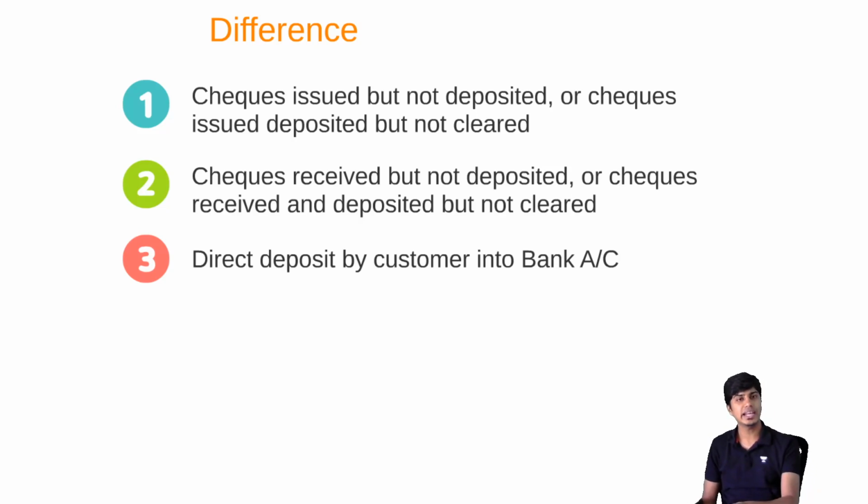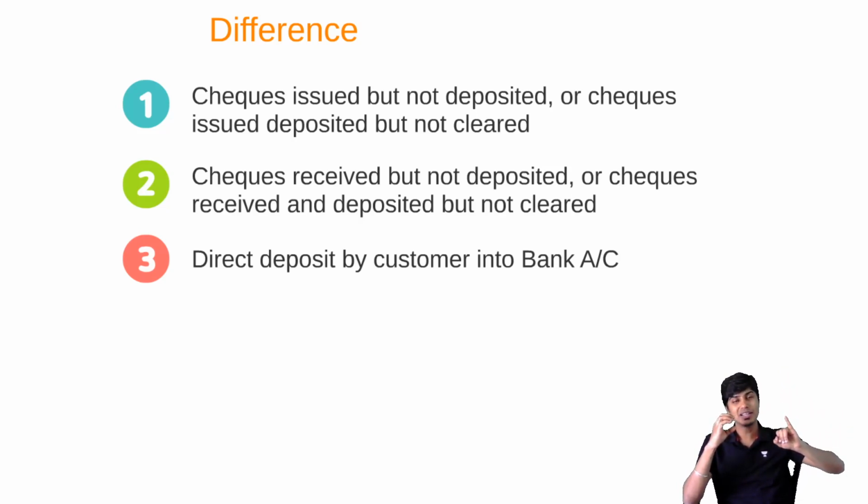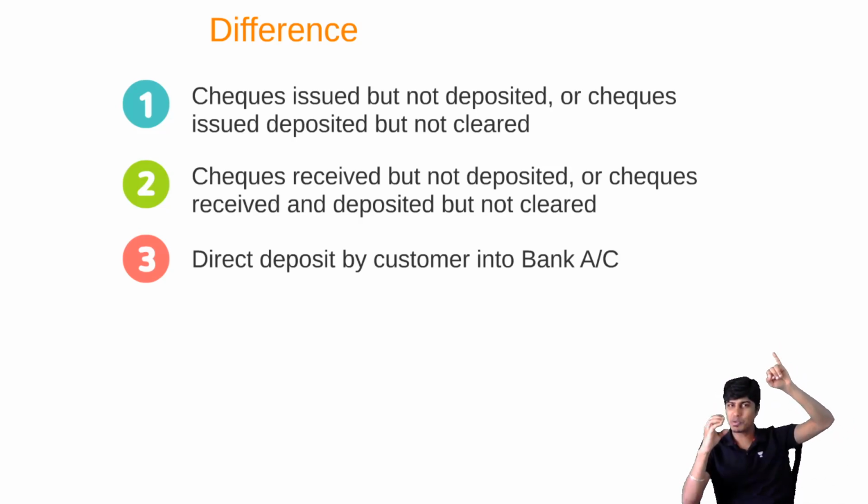Whenever my customer directly deposits the check with the banker, my balance as per passbook would increase because the banker will increase my passbook balance. But I don't even know that my customer has deposited, so I won't write an entry in my cash book. So my cash book balance is not increased. Let me repeat. My customer has directly deposited the check with the banker, because of which my balance as per passbook has increased. I have not made any entry in my cash book. My balance as per cash book is not increased. So passbook balance has increased, cash book balance has not.